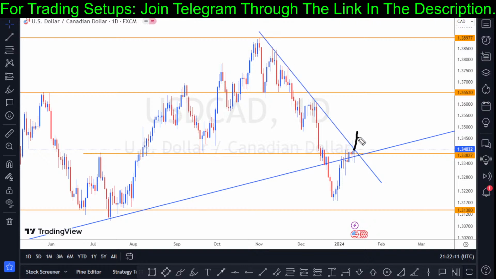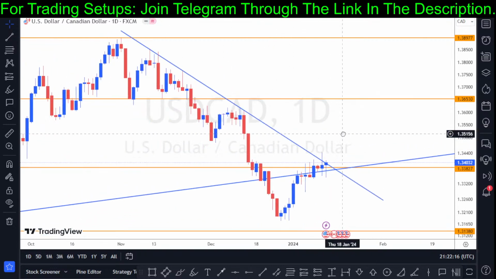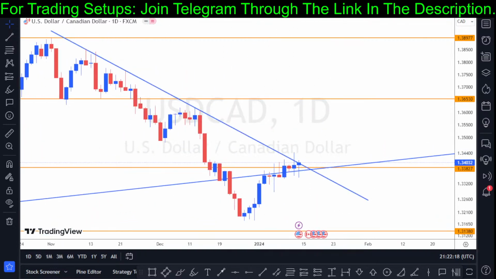If the price is going to break to the upside, we still need a more solid bullish confirmation before we can go long. So based on what I can see right here now, the market has not yet opened up to make a decision if it's going to break to the upside or to the downside. So next week, we still need to patiently wait to see which way the market is going to break to, maybe to the upside or to the downside.